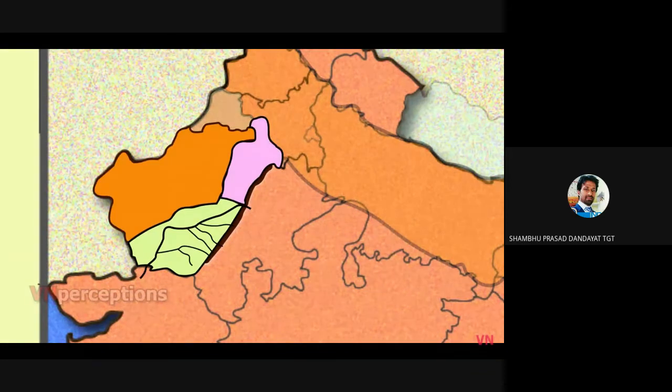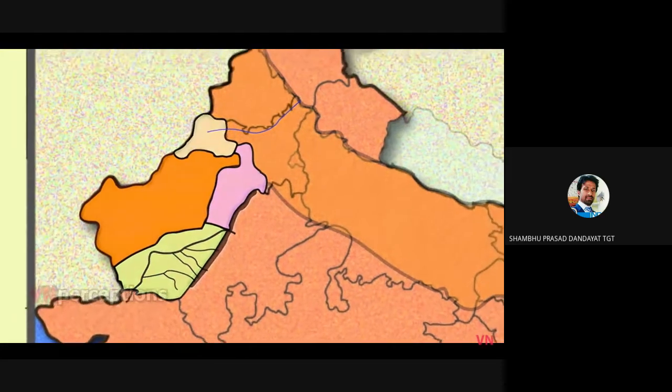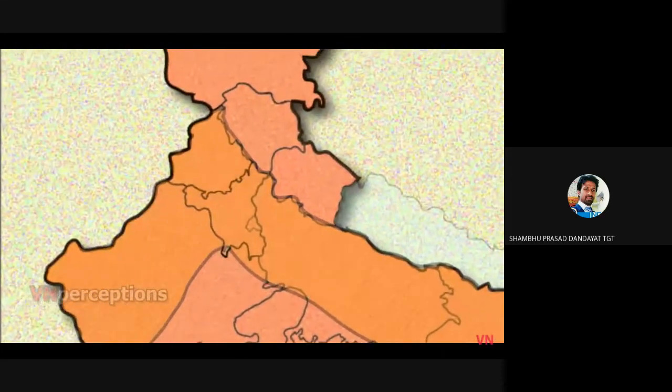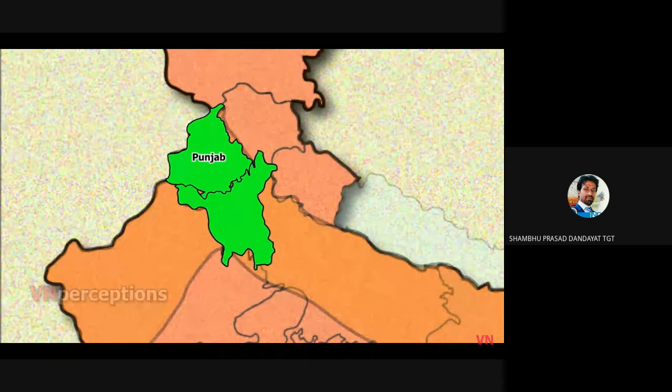Then the Ghaggar Plain. This region is known as Ghaggar Plain because river Ghaggar, an inland river, terminates in this region. After the Rajasthan Plains comes the Western Plain, which mainly covers the states of Punjab and Haryana.